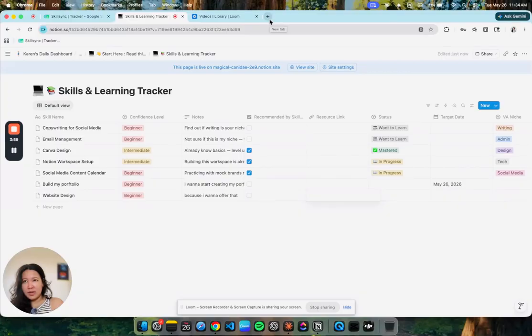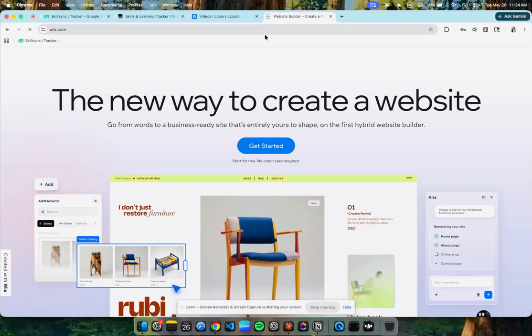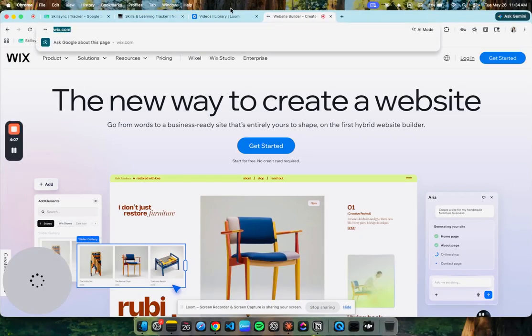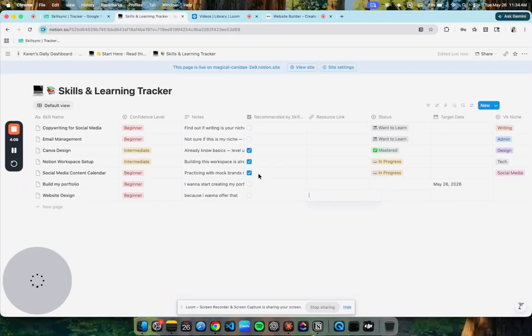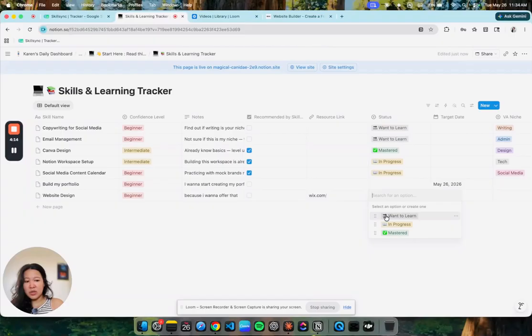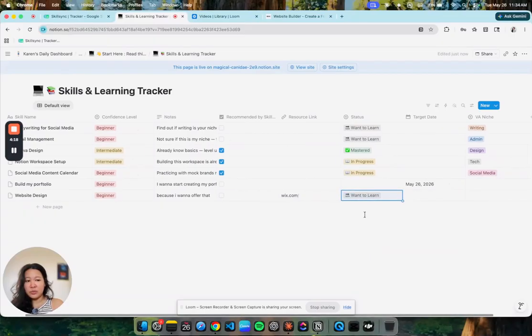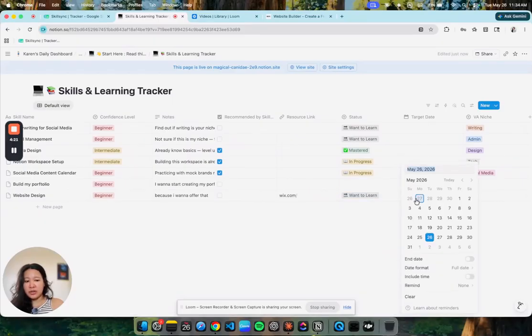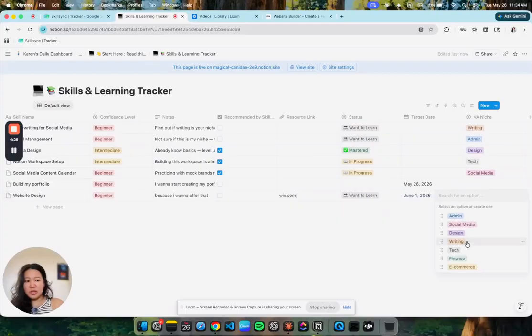Let's say you are using, dito ka halimbawa nagka-create. So you just put the link here para mabalikan mo siya lagi. Oh, sorry about that. Lagay mo dito. Yan. And then your status, you want to learn, na in progress ba, or what? So you just put right now, you just wanted to learn. Kailan mo siya gustong i-learn? Let's say next week, next Monday. And niche mo dito is tech.